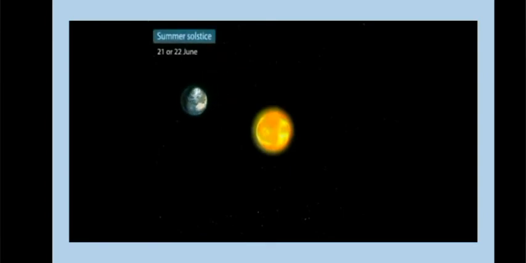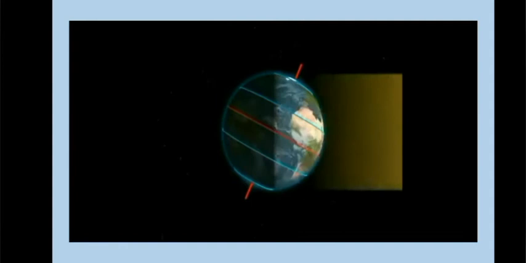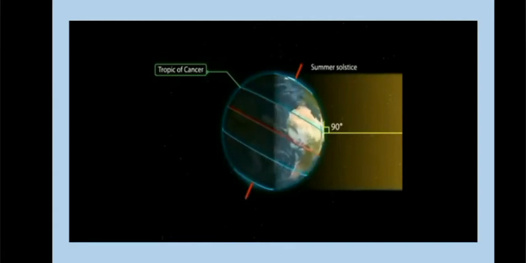Now we will talk about the summer solstice. On 21st or 22nd of June, the sun is over the Tropic of Cancer and it receives the largest amount of sunlight. At this time, the northern hemisphere is in the summer solstice and the southern hemisphere is in the winter solstice.